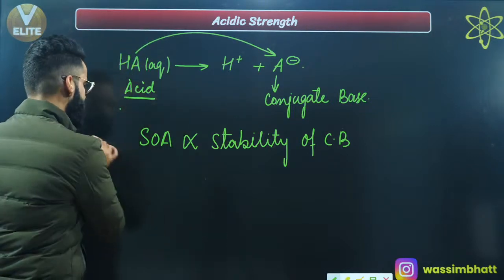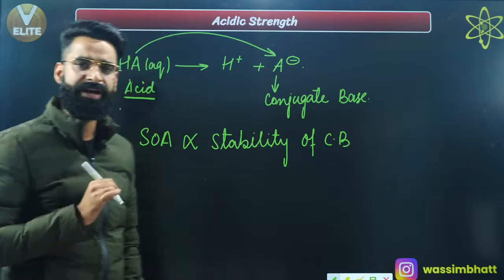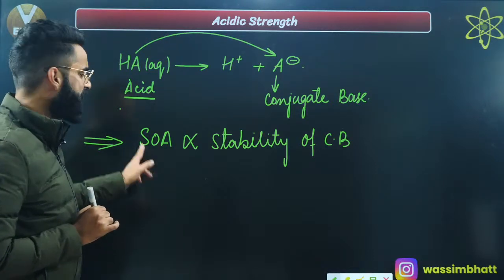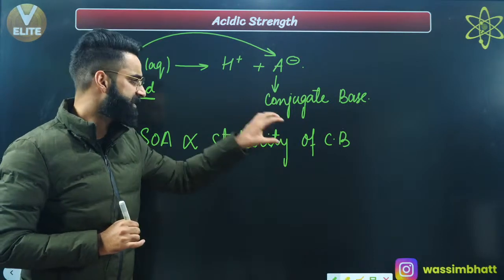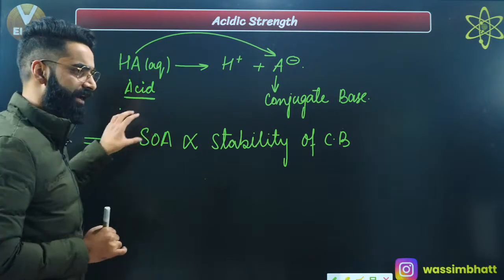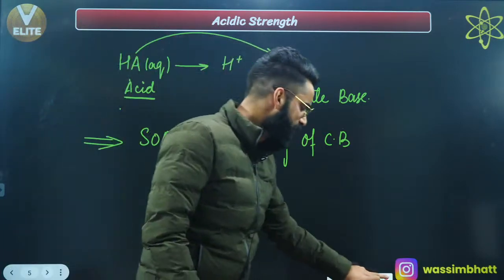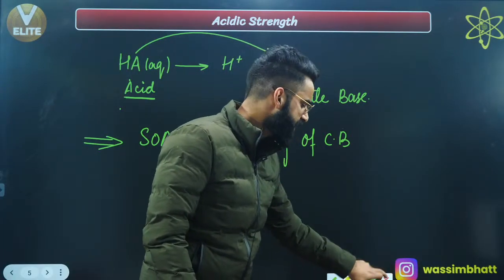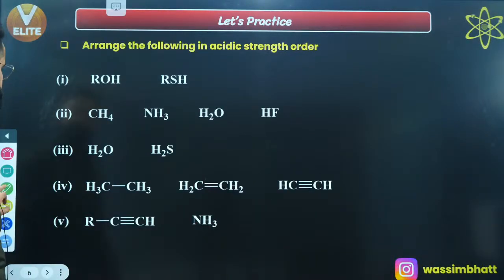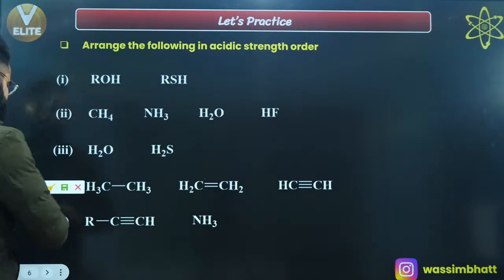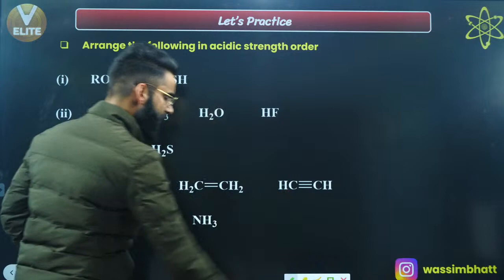On this point, I'm going to solve many of the concepts. Again, I'm telling you, strength of the acid is directly proportional to the stability of the conjugate base. More stable the conjugate base, more is going to be the strength of the acid, right? Let's have a look how this concept is to be used and questions are to be solved from this concept. Have a look properly at what I'm going to talk about. I have taken many questions over here. Let's try to solve these questions on the basis of this simple concept which I have given you.